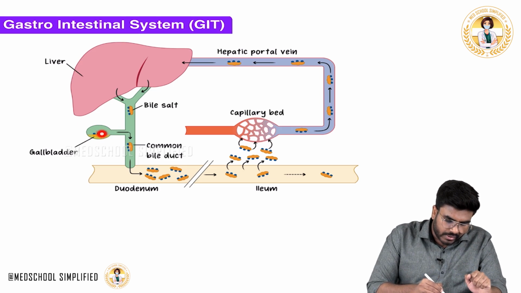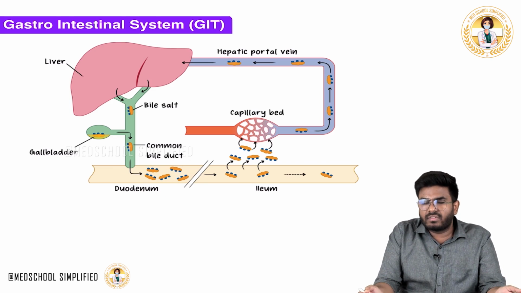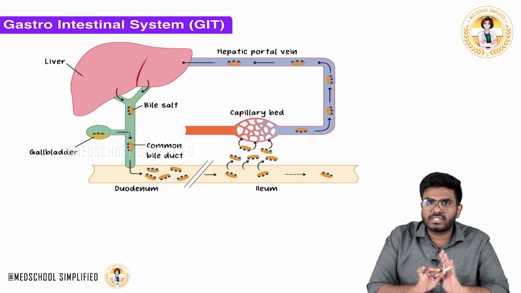Now, the contraction of the gallbladder is going to release the bile. Now, here is the bile. What will this bile do? It will cause emulsification of fats and help in the digestion of fats. Its function is done.